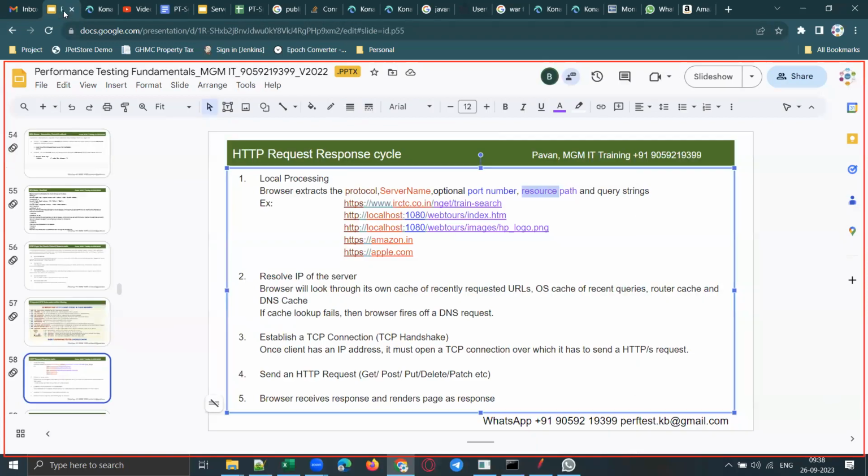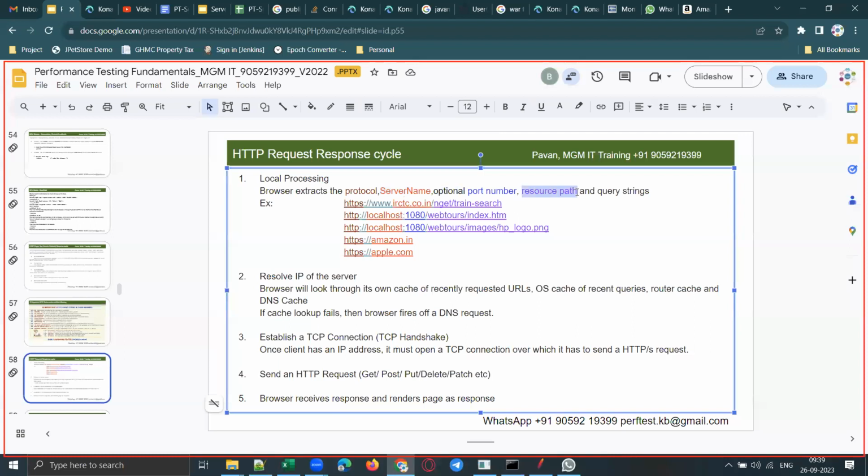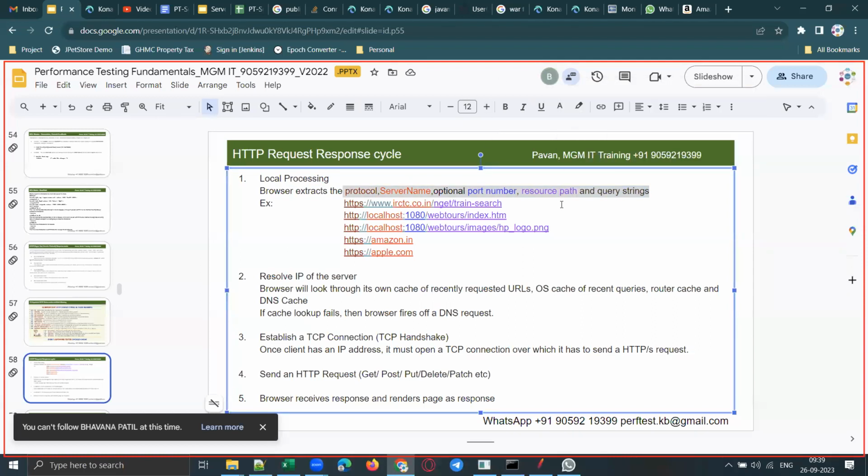Okay. Now going back to this, what does the browser do? First, it will extract these details: protocol, server name, port number, resource path, and query string. You should know what the protocol and server name are. In any URL you see, you should know what the protocol is, what the server name is, what the resource path is, and what is meant by query string. These details are required particularly for JMeter. You should know these details before you start JMeter scripting. You should know the must and should.